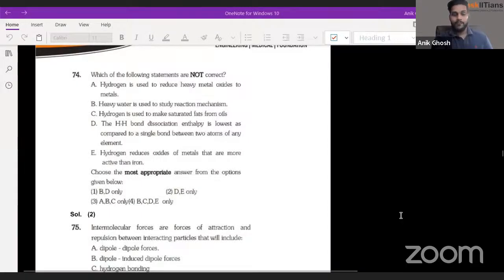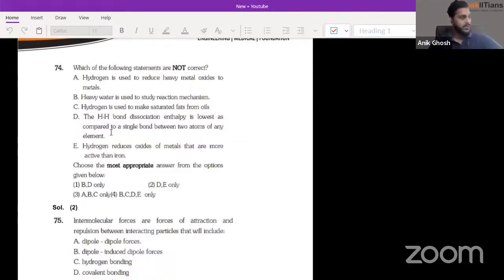One more thing before I get started, guys. If you were there in my analysis videos or in my classes, I have specifically mentioned that a lot of questions are going to come from the assertion reason type. I told you to be prepared for assertion reason questions, and you have seen that those kinds of questions are literally coming. A lot of assertion reason questions were found in this year's exam. So now we'd be looking into the questions and see how difficult they were. I guess my screen is visible to all of you, right?